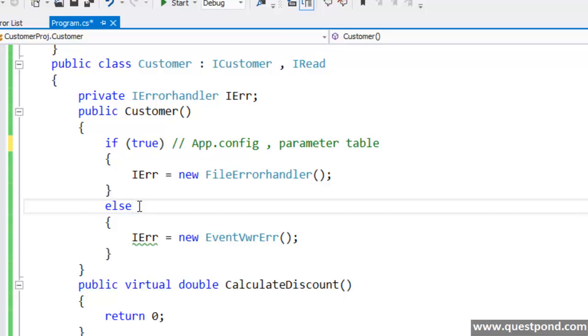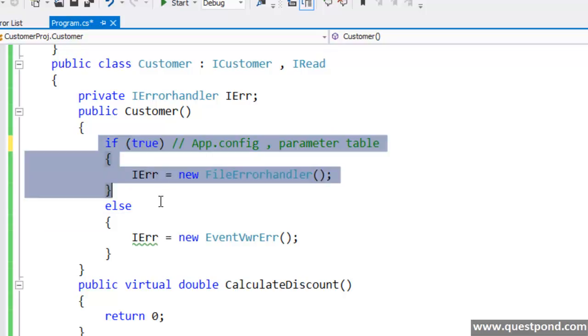Again, going back to SRP, the single responsibility principle. Why is it taking the load of deciding which error handler class to be created? Why can't this decision making of creating the error handler object be given to some other class? Because what is the work of the customer class? The work of the customer class is to check customer code, to calculate discount, to call the add method, to call the update method, whatever it is. But now we are violating the single responsibility principle, because this decision making is currently done by the customer class, which is again bad.